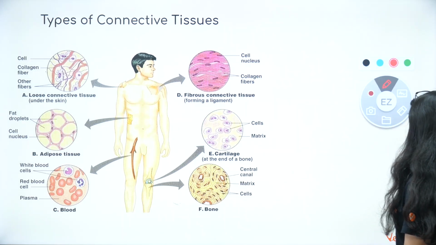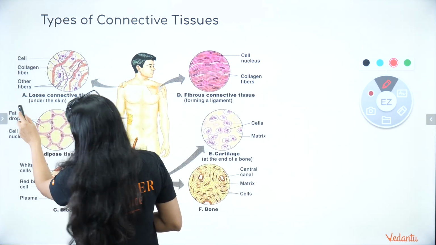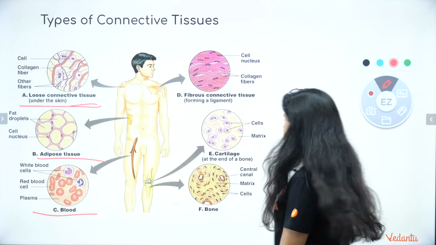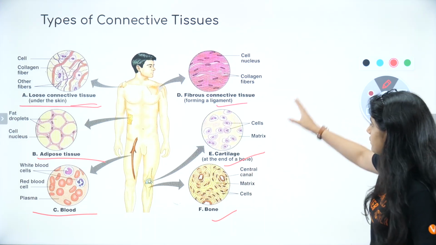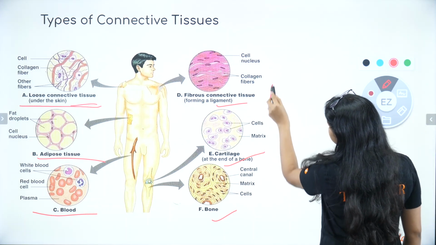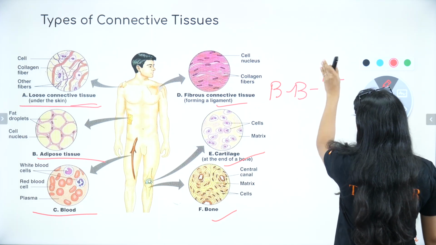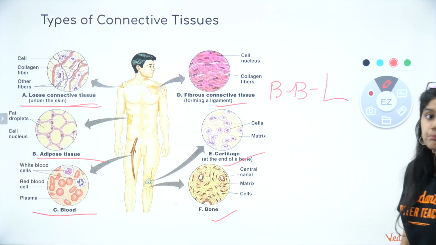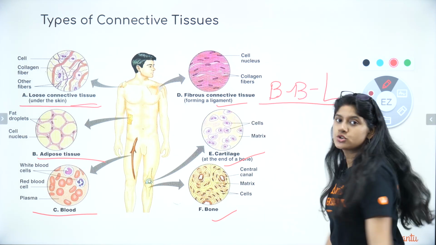Now, in the connective tissue, everyone, we have blood. First of all, we have the skin, adipose tissue, blood, right? Then we have bones, cartilage, and ligament. So let's start from here, everyone. Easy. Ligament, basically, what does ligament do? Bone to bone. Always remember, everyone, bone to bone is ligament, right? BBL. So basically, ligament helps in joining the bones together.